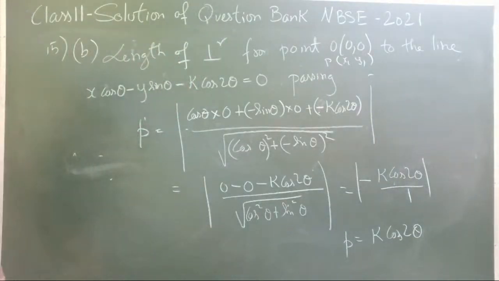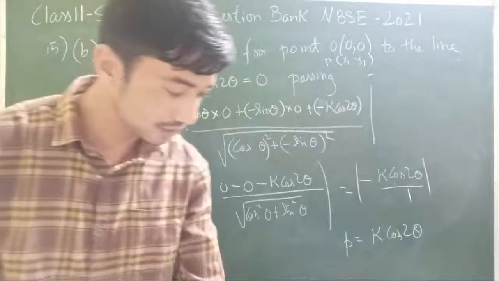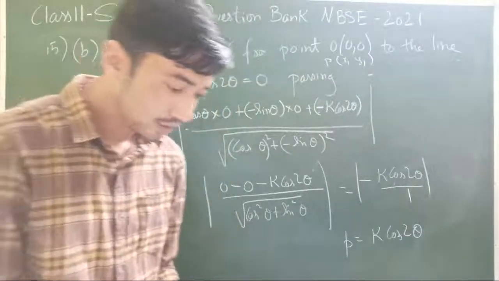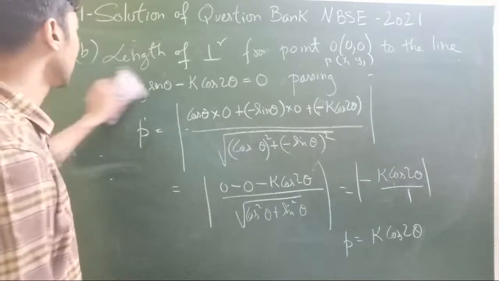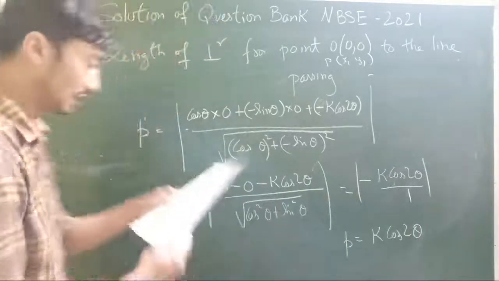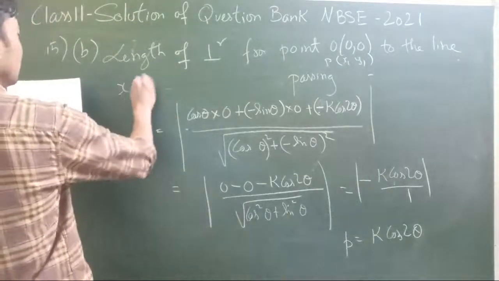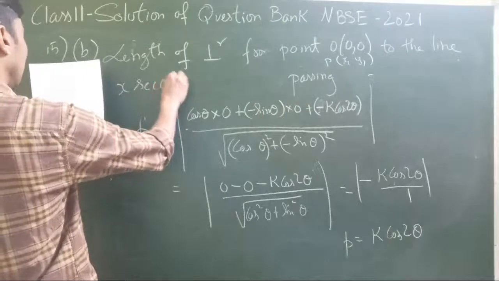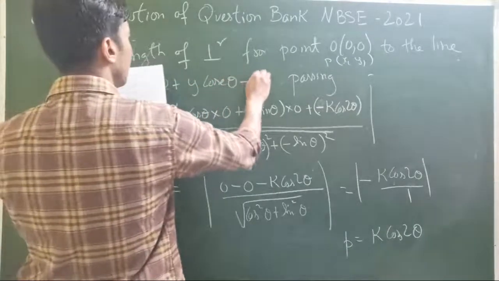Alright, using that particular theorem. The second part is the other line. So what was the other line that we have here? The other line is x sec theta plus y cosec theta minus k equal to 0.